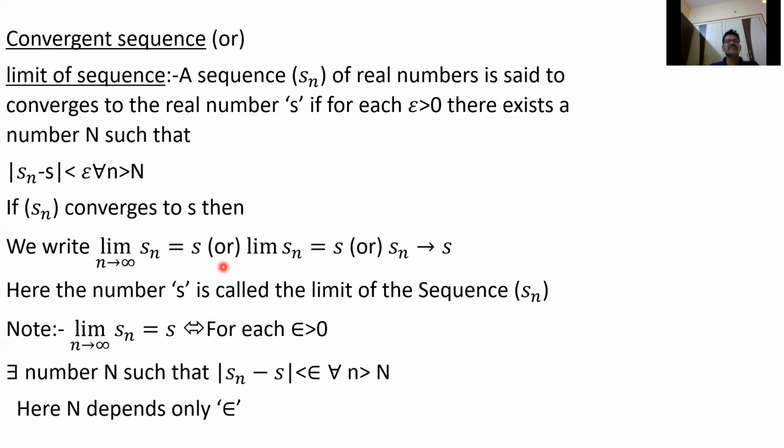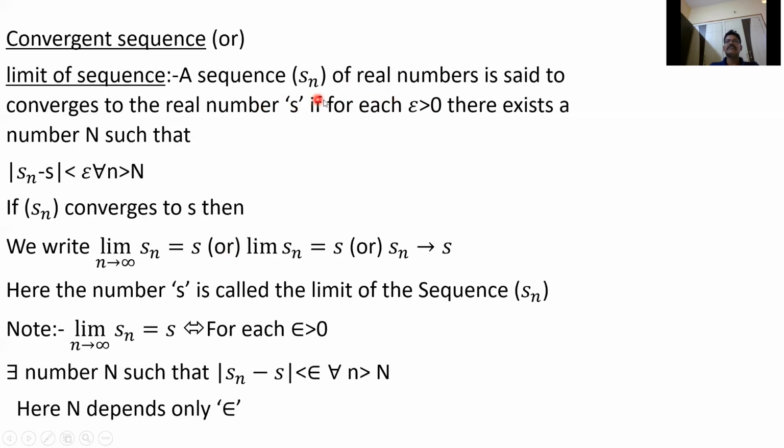So first I will define what is the limit of a sequence. When you say a sequence is called convergence, the definition is: a sequence Sn of real numbers. There is no need to write every time; when I say sequence, it means it is a real sequence.